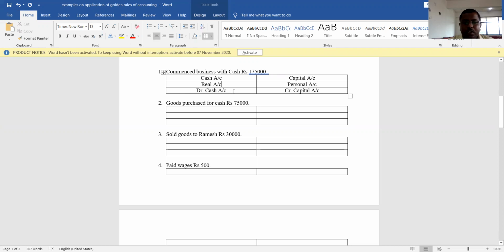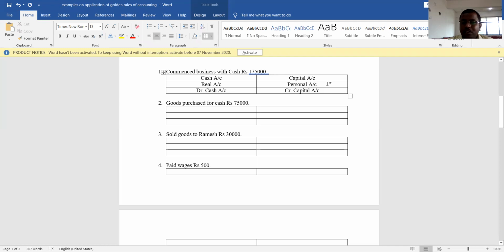Now go to the real account rule. It says debit what comes in, credit what goes out. So you check whether cash is coming into the business or going out. Commenced business with cash means money invested into the business, so cash is coming in, and that is the reason to debit cash account.